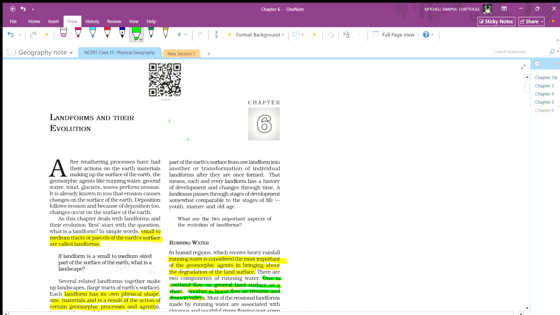This is the sixth chapter from Geography, Physical Geography, Class 11 from NCERT. The name of the chapter is Landforms and their Evolution.